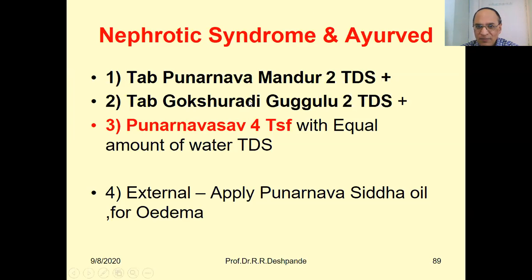Mandur is a ferrous formation, so this Punarnava Mandur will take care of the anemia and also the edema.